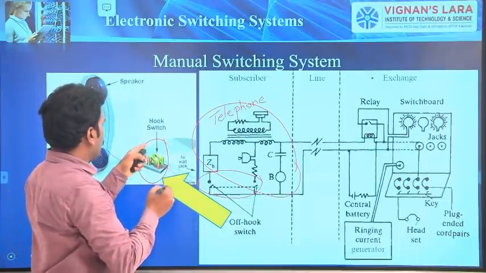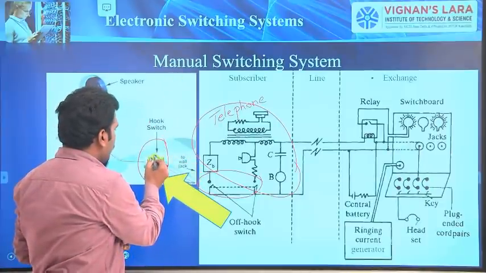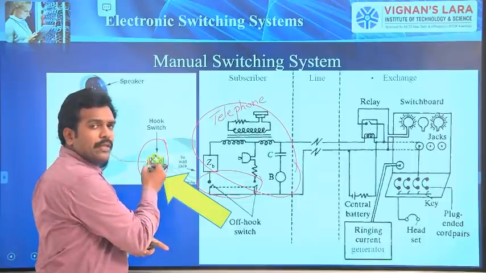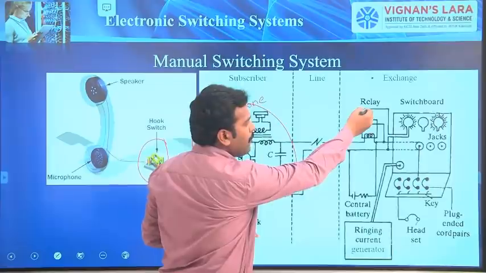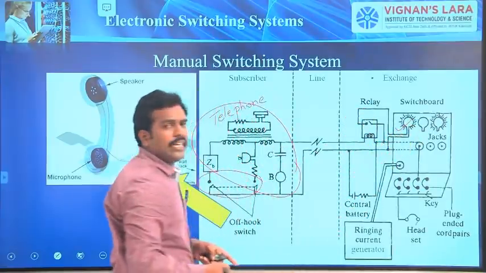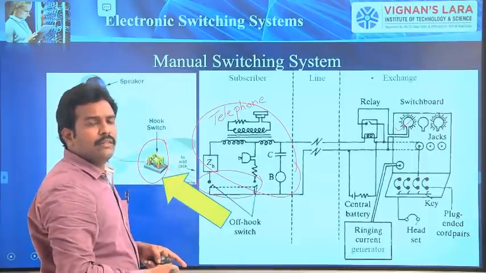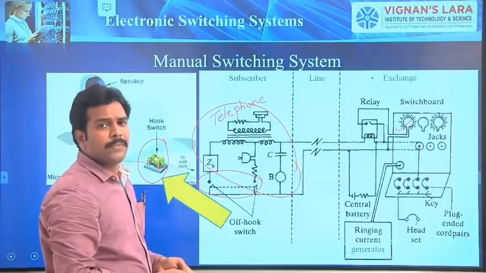Whenever the telephone receiver is lifted, this particular circuit will be closed. Therefore, it provides an input to the relay. The relay operates and blinks one LED. So this is the operation of your manual switching system.